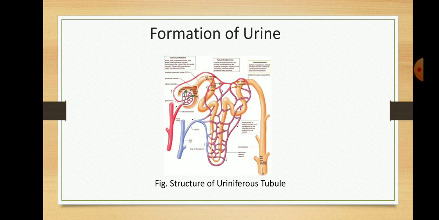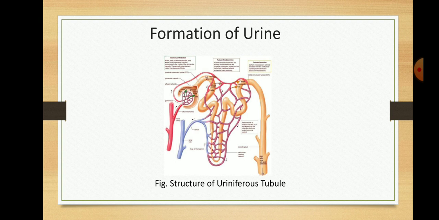These nephrons or uriniferous tubules of the kidney form urine from the blood circulating in the glomerulus. The only source for urine formation is blood plasma, and urine is so different in composition from plasma. The figure shows the different parts of the uriniferous tubules. From the left side, the cup-shaped part is the Bowman's capsule.